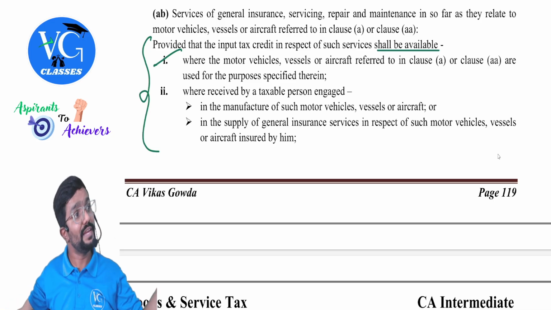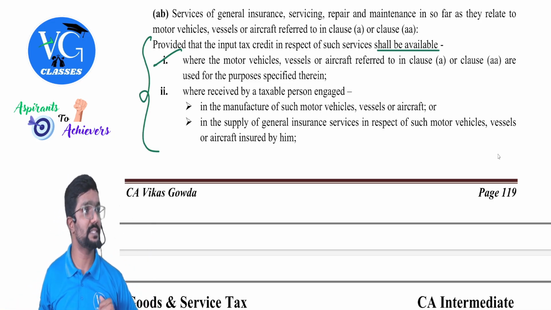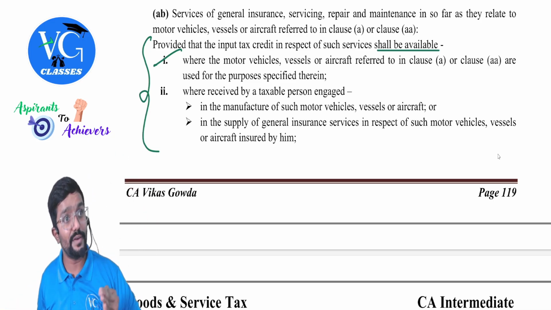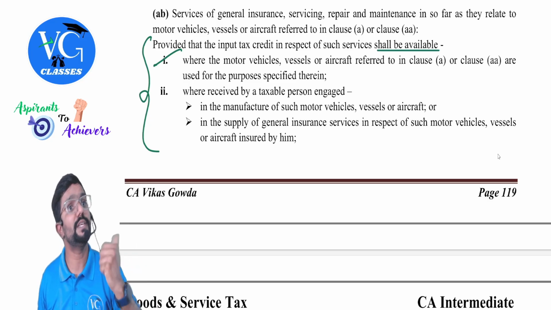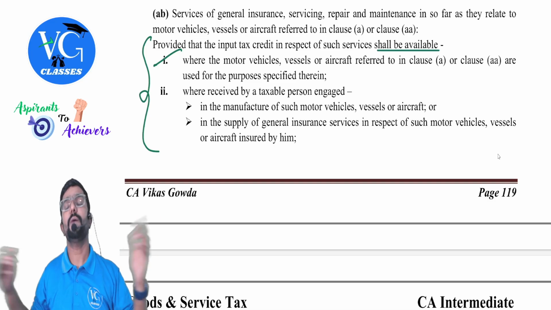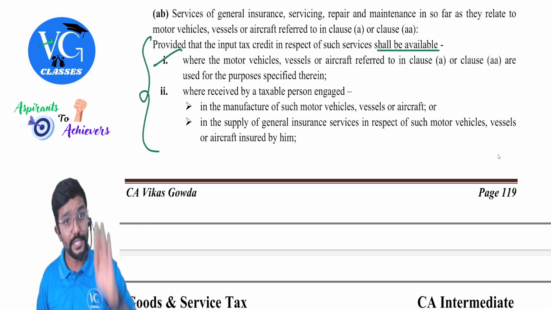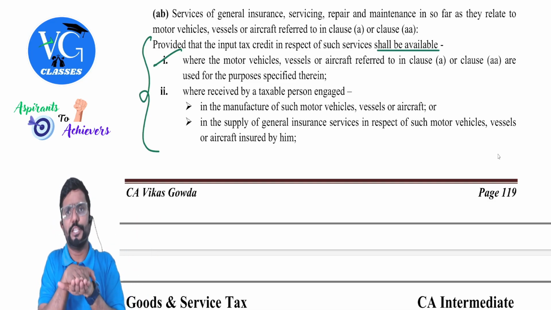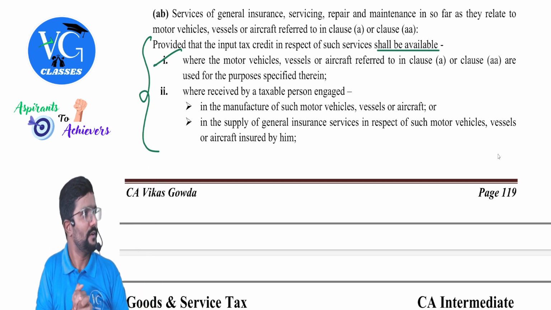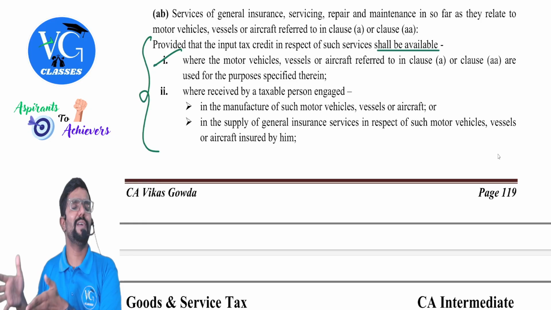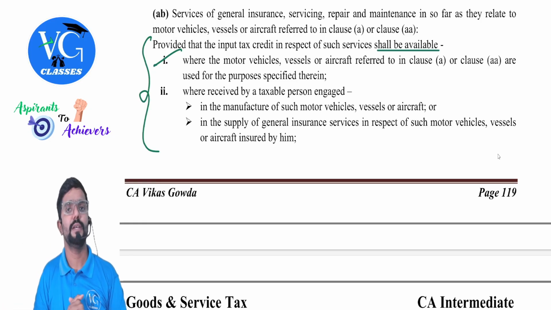So, are they giving as well as receiving the insurance? Yes. On the services which they have taken, if they have paid any GST, is it available as credit? Yes. Same way, now assume, guys, an insurance company, assume ICICI General Insurance. They are receiving some repairs and maintenance services with respect to motor vehicles or even vessels or aircraft.